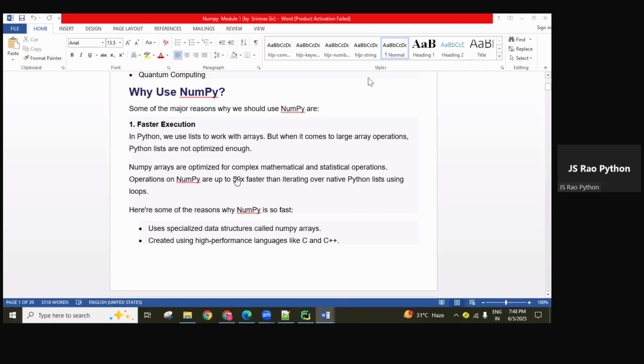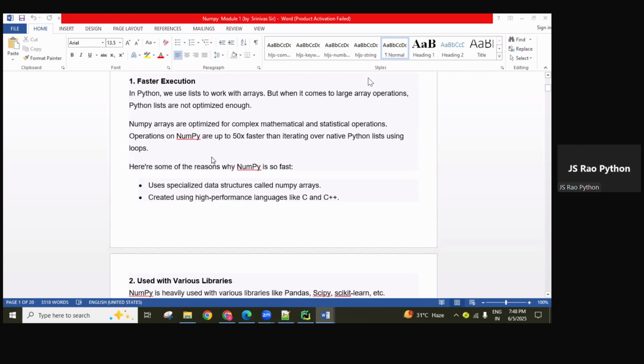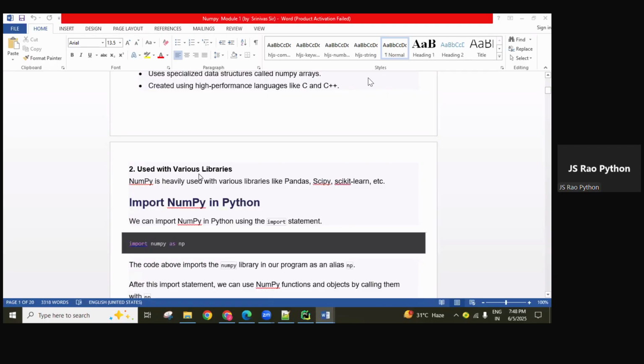That's why it executes 50 times faster than the native Python list. These are all basic points I explained, just giving an overview. NumPy is also used in various libraries like Pandas, SciPy, and scikit-learn. We can use NumPy in different modules, so that's why it is in demand.